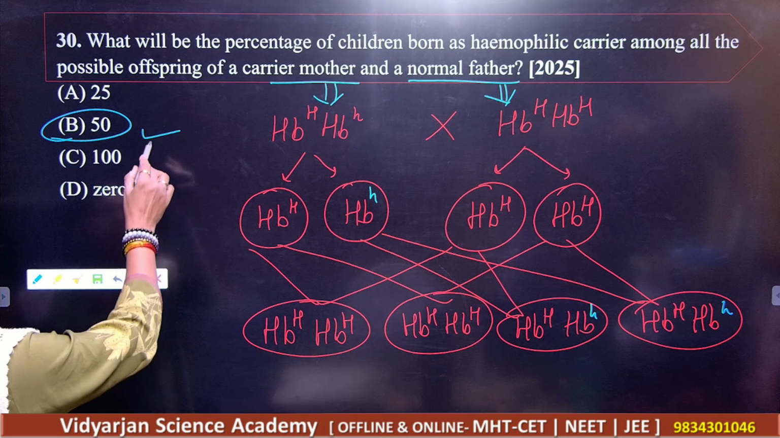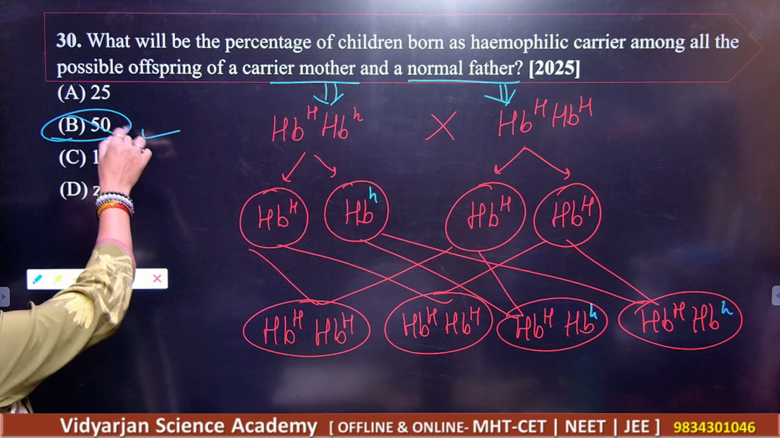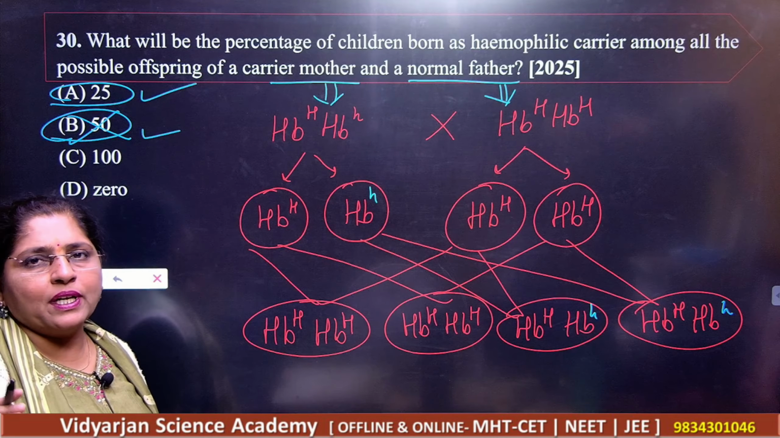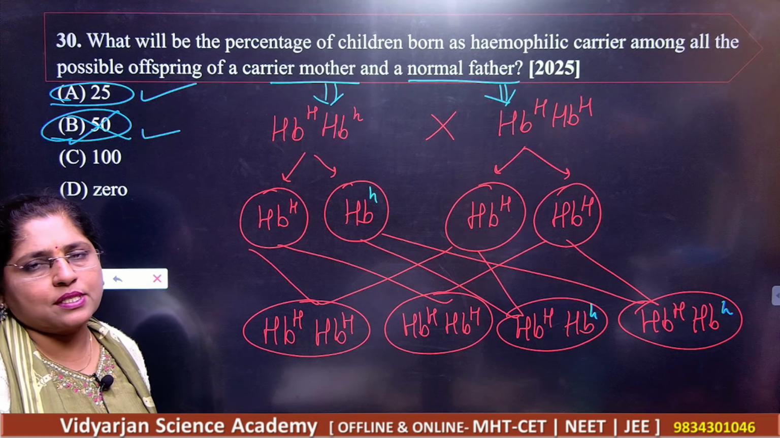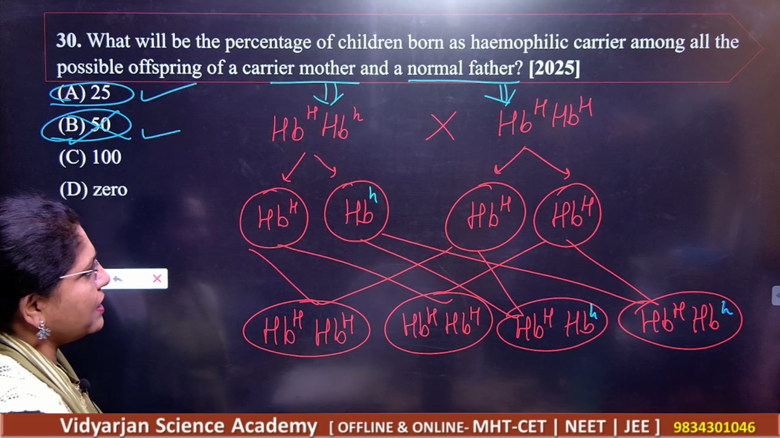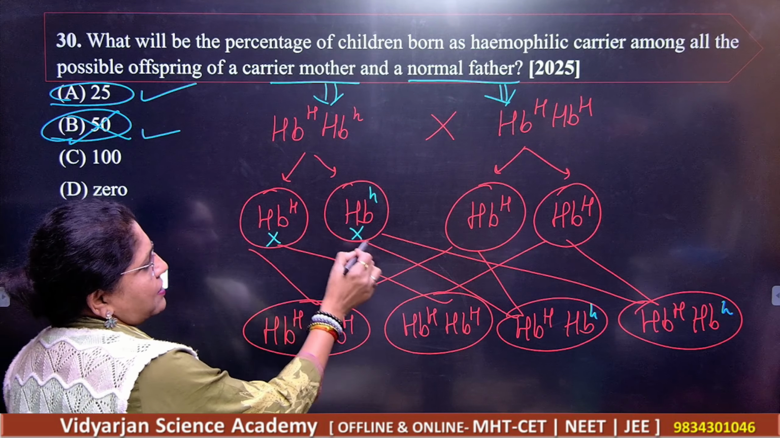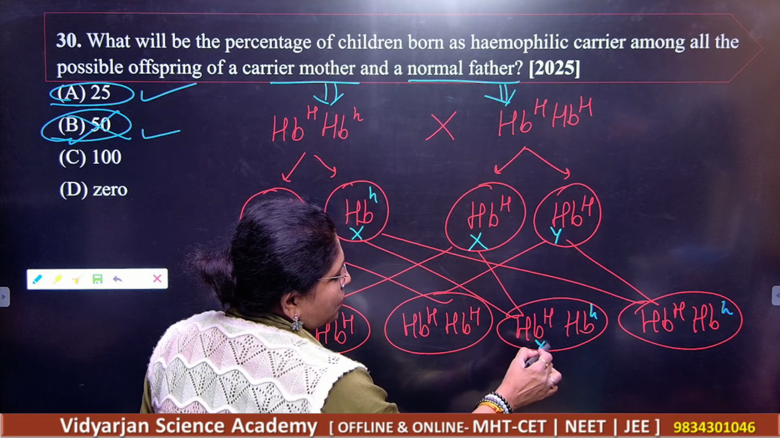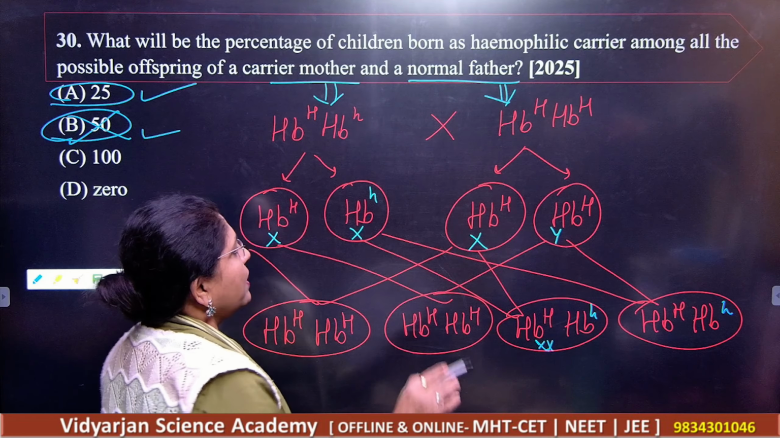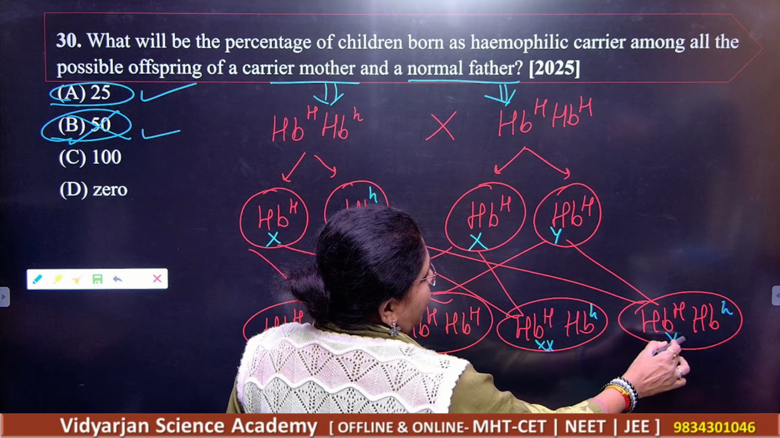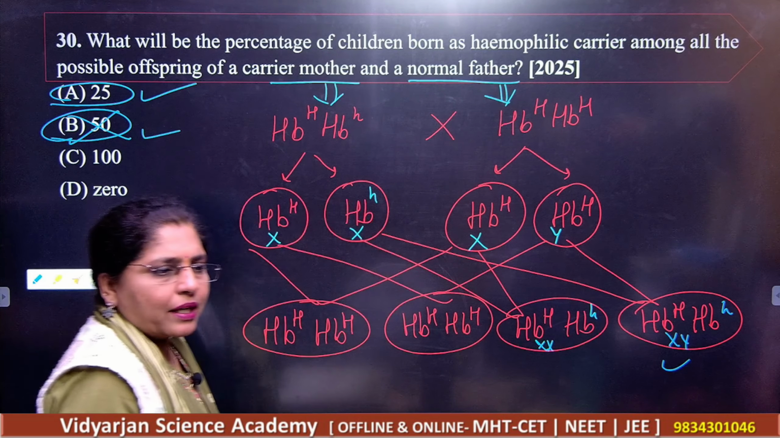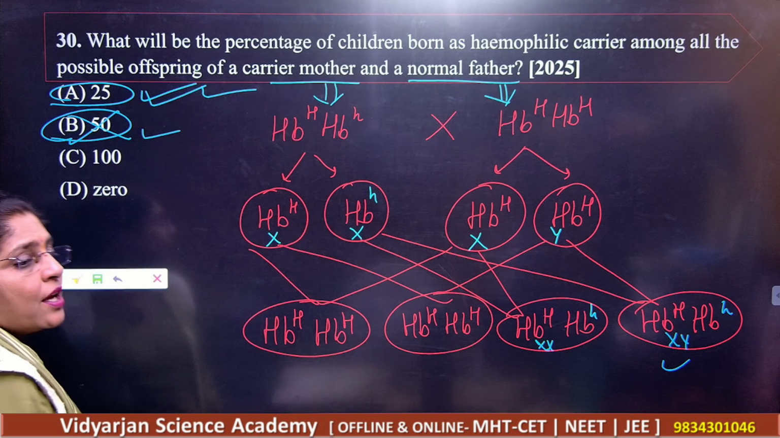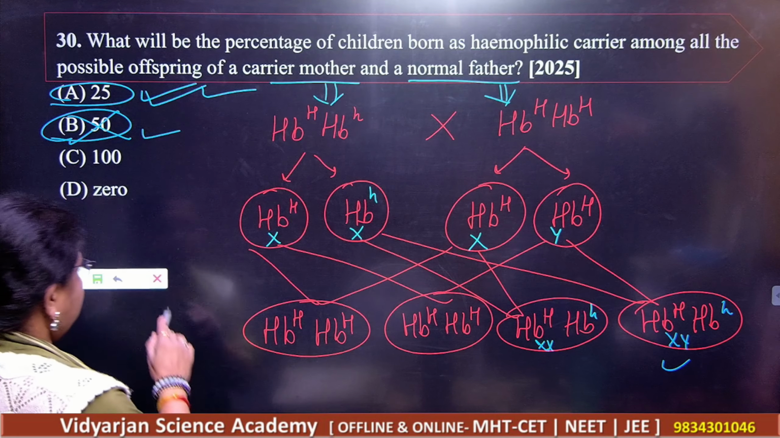I'm sorry, not 50%. See, this is not the correct answer. It is 25%, because you know that in hemophilia, the male will express the disease and the female will be a carrier. So this X will meet with this one, so she will be a carrier female, but she will not be hemophilic. And here the male will have X and Y, so this male will express the hemophilic disease. So what should be your answer? Your answer here is 25%.